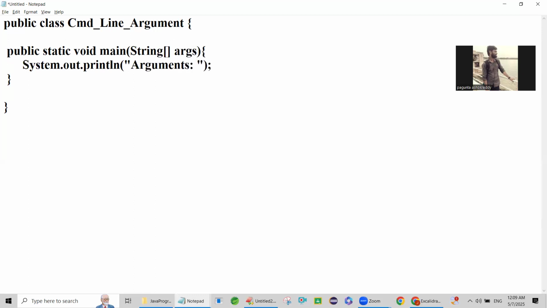Then we have to concatenate. This is args, which is an array. If I am entering args 0 whenever running the program, I will tell you. Copy the file class name and press Control S.